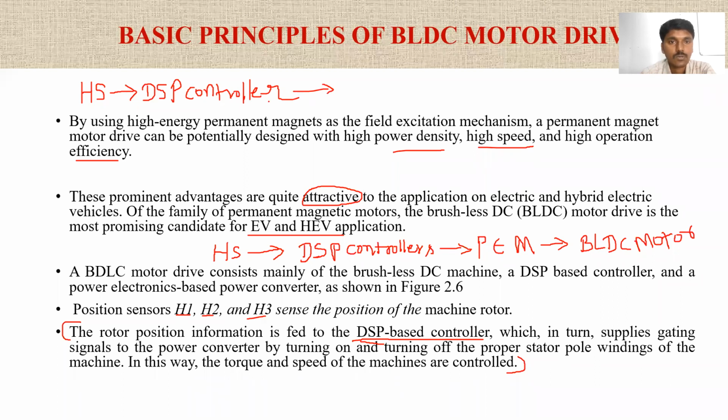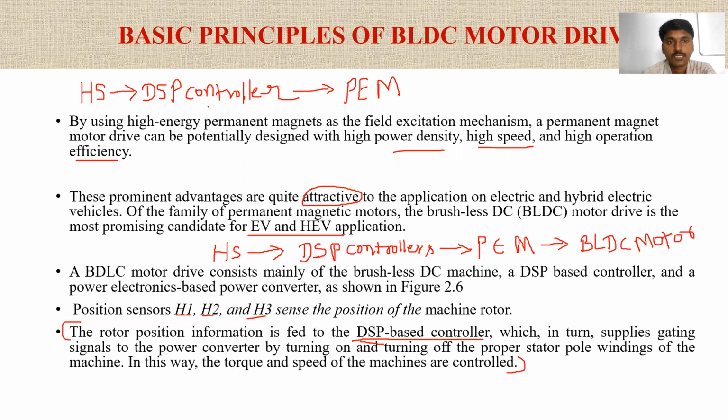Based on this, the DSP controller will generate the commands to the power electronic modulator, based on the information coming from the Hall sensors or position sensors.